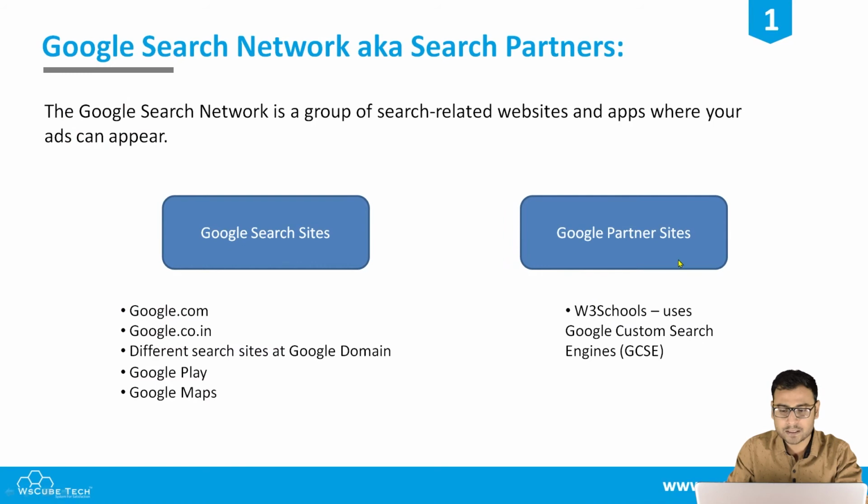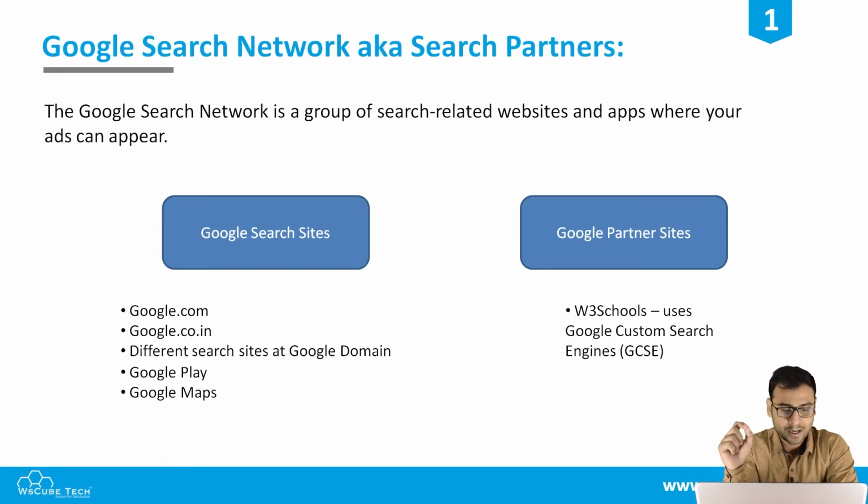Google partner sites, this is how your search ad is going to show up on Google's partner websites. And then there are native websites which are basically owned by Google, and if your search ad is showing on those websites, those are basically Google's own search network, and these are the Google partner network. So this is how your search ad is going to show up.